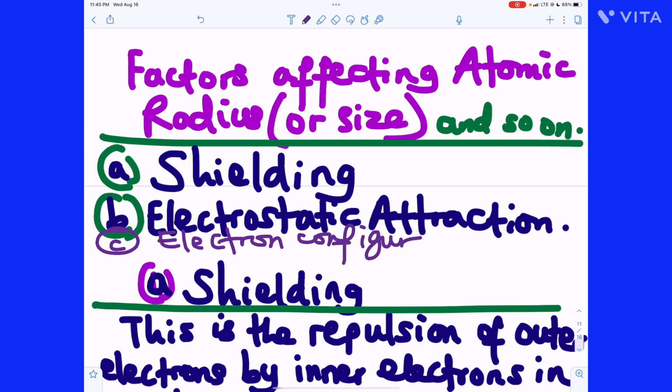You might be asked in an exam to give the factors affecting the atomic radius of an atom. The three factors are shielding, which is the repulsion of outer electrons by inner electrons in an atom; electrostatic attraction, which is the attraction of outer or valence electrons in an atom by the positive nucleus of the atom; and the third one, the arrangement of electrons in the atom. So all of these contribute to the size of an atom.